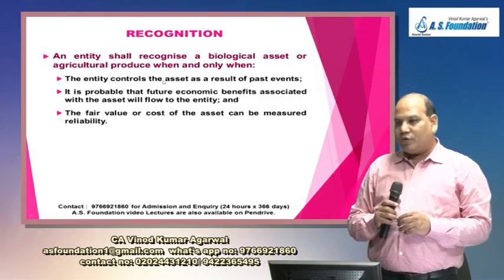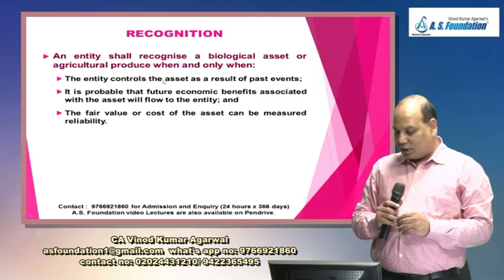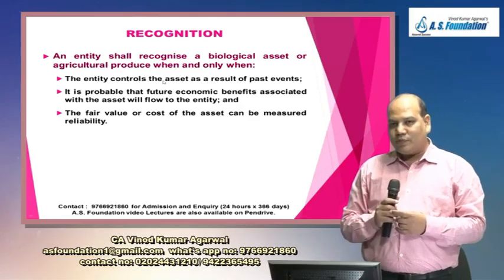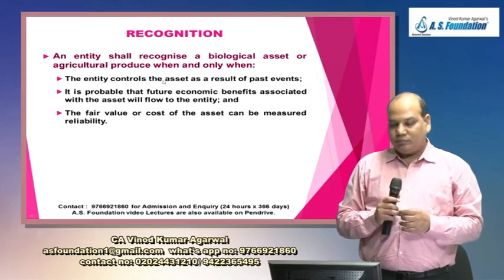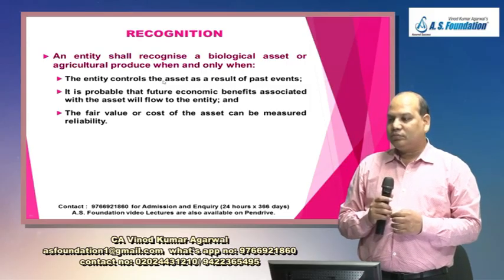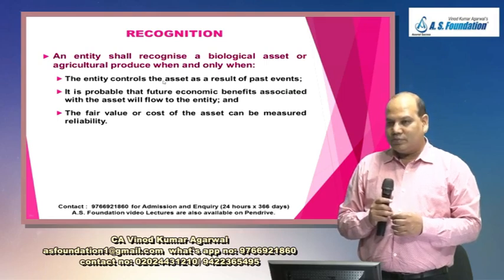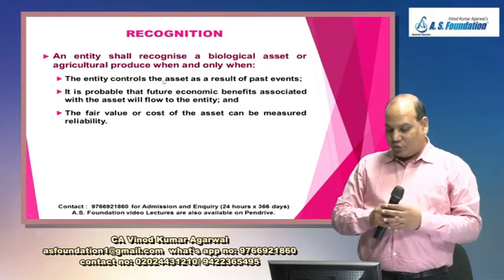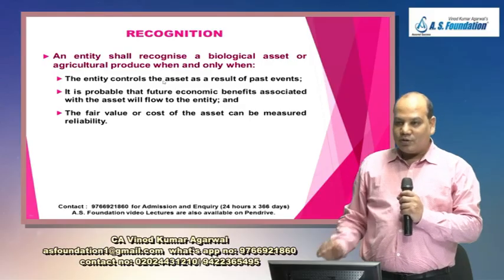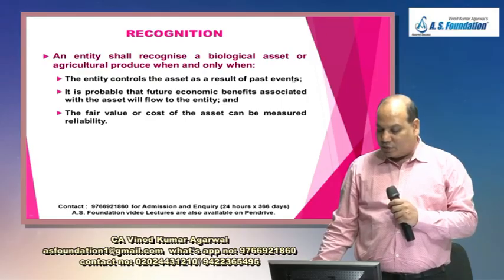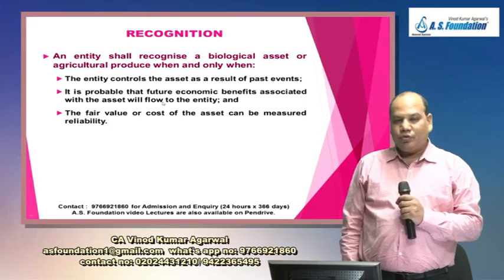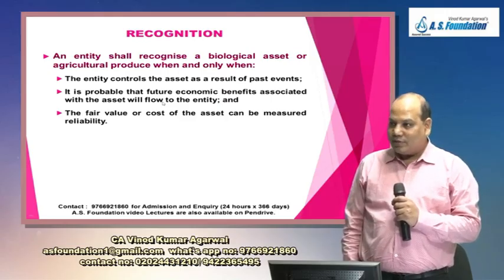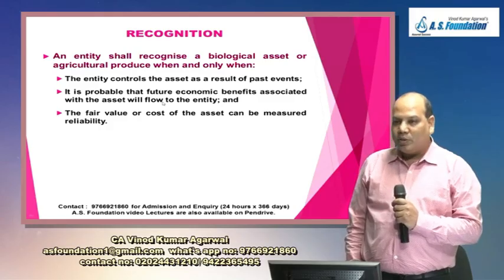So as usual, some conditions are required to be satisfied, and these are the same usual conditions for recognition of any asset. First is, the entity must control the asset as a result of a past event. Either you have purchased it or you have produced it, you can enjoy the economic benefit, others cannot. That is the control. Past event means you have bought it or produced it. And second, it is probable that future economic benefit will flow to the entity. So either you will consume it or you will sell it. So this will generate some economic benefit for the enterprise.